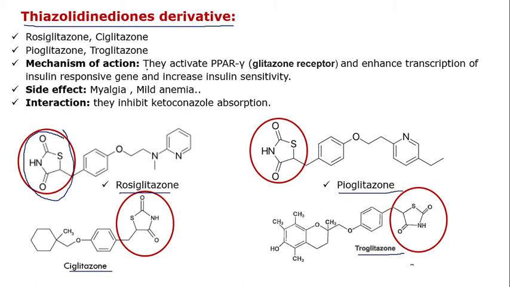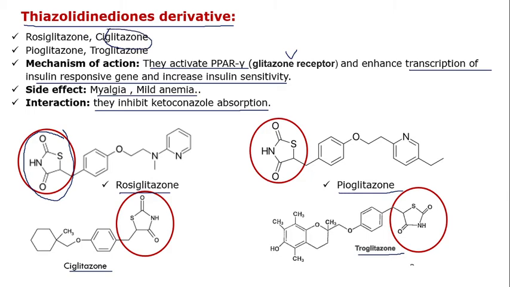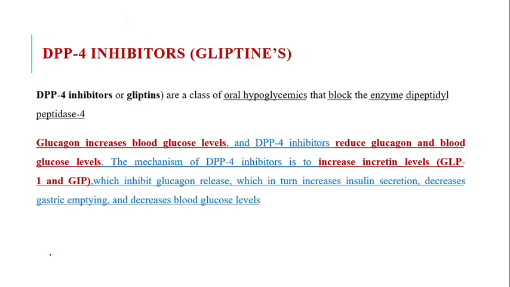As for the mechanism, they activate PPAR gamma, that means peroxisome proliferator-activated receptor gamma, which is also called the glitazone receptor as well as a type 2 nuclear receptor, and ultimately enhance the transcription of insulin-responsive genes and increase insulin sensitivity. Side effects are myalgia as well as mild anemia, and in interactions, they inhibit ketoconazole absorption. Whenever you observe glitazone as a suffix, it is a thiazolidinedione derivative.